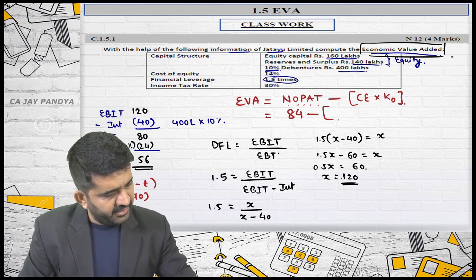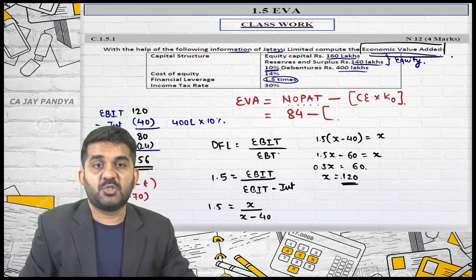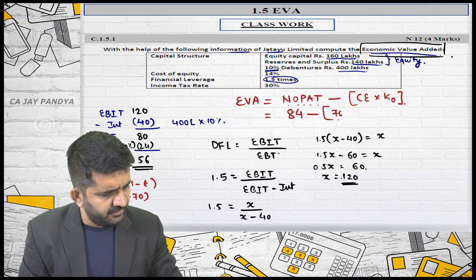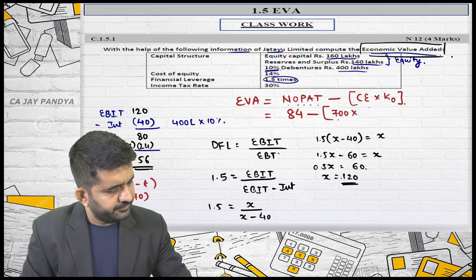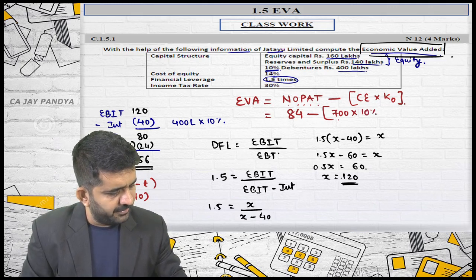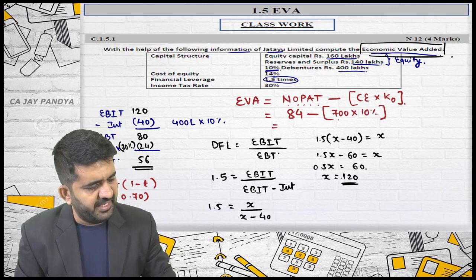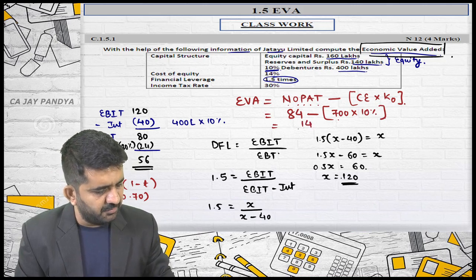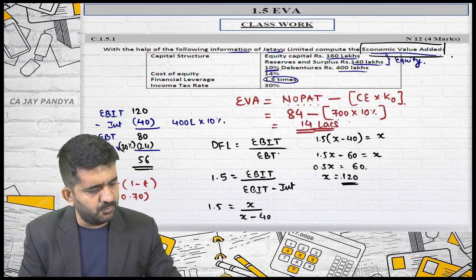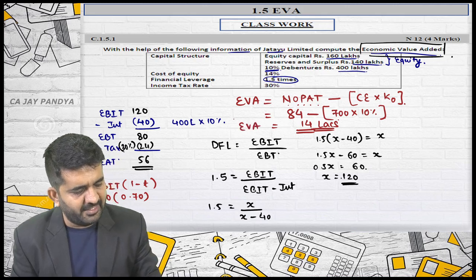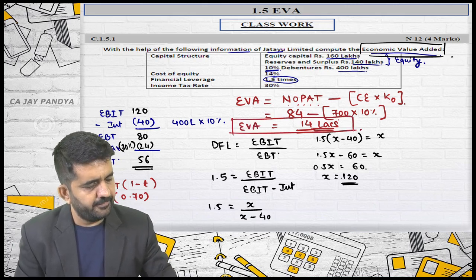Capital employed is 300 plus 400, so it is totally 700. Is it all right? Multiplied by KO is 10%. So this will be 84 minus 70, which is nothing but 14. Rupees are in lakhs, so 14 lakhs will be nothing but economic value added.